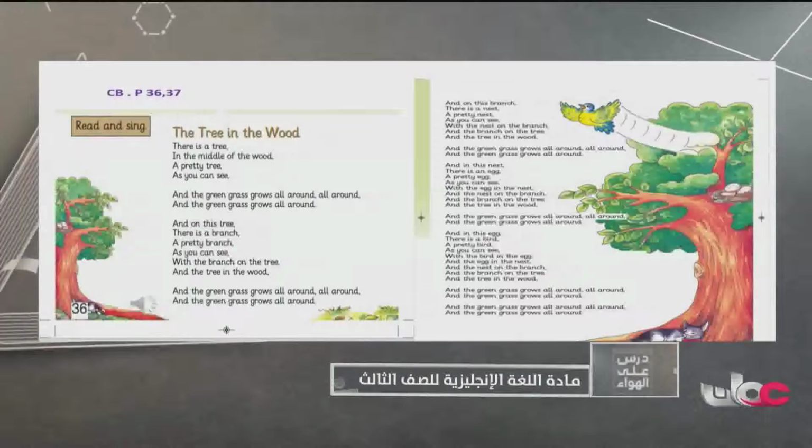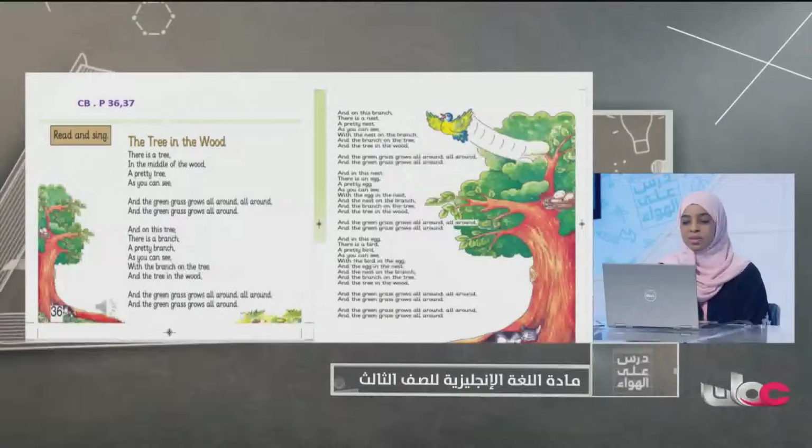And on this branch there is a nest, a pretty nest, as you can see, with the nest on the branch and the branch on the tree and the tree in the wood, and the green grass grows all around.